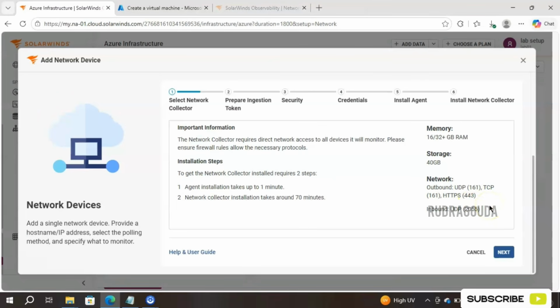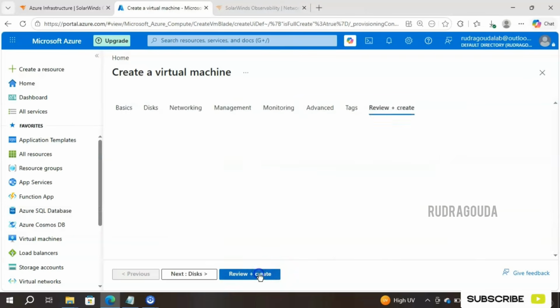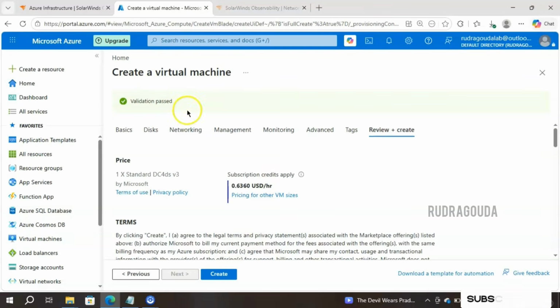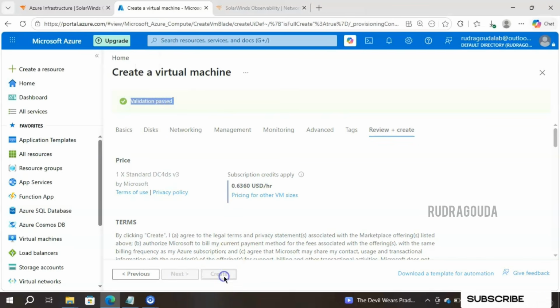Those are outbound. For inbound it is 2055. For now, I'll leave it as it is and simply click on review and create. Once the virtual machine is created successfully, I will open the network security group and choose the ports I want. Okay, all the validations passed successfully. Finally, click on create.